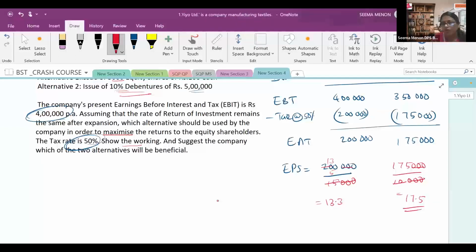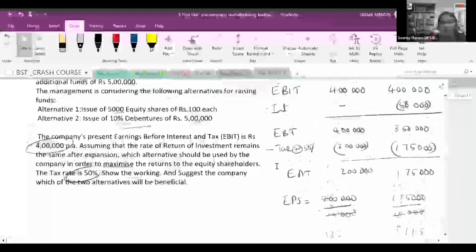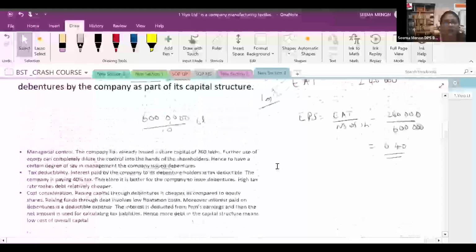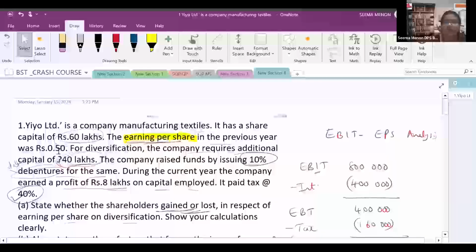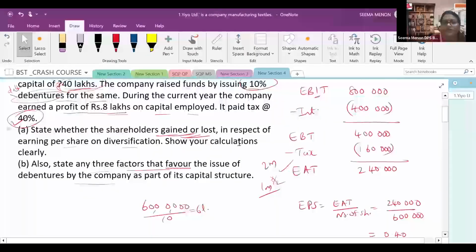So if you solve the entire case study, there you are getting 3 marks. And for your answer, which one is beneficial, there with the reason you have to explain, there you are going to get 1 mark. So alternative 2 is beneficial to the company. I hope you are clear with this case study. This is one of the case studies, and before that another is also given. EPS is given. There you are taking only the given situation's EPS.